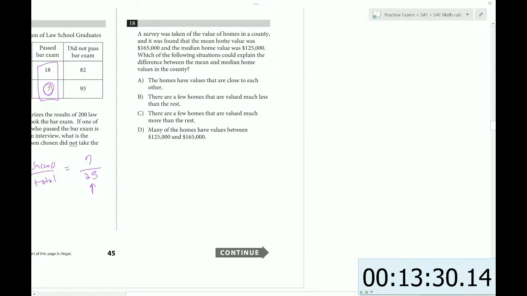A survey was taken of the value of homes in a county, and it was found that the mean was 165 and the median was 125. Which of the following statements could explain the difference between the mean and median home values in the county? Well, let's see. So the median is the absolute middle. So the middle, if you would arrange them in order, would be 125, and then the 165 is the average. So if the average skews high, like it does in this case, that means that there might be some outliers that are higher than all the rest. Okay, so there are a few homes that are valued much more than the rest. That's choice C.